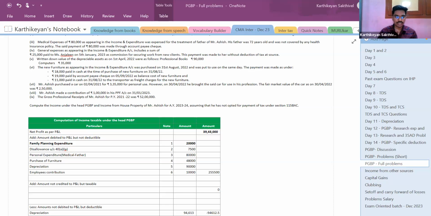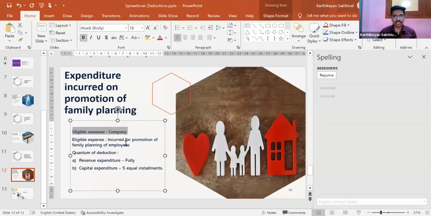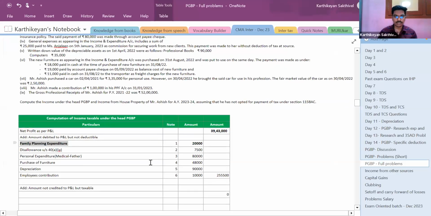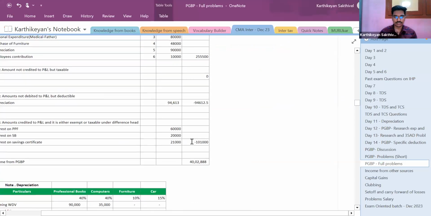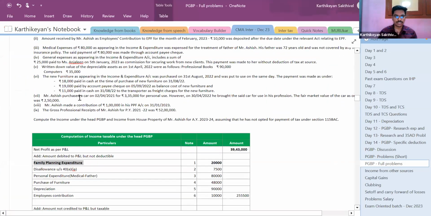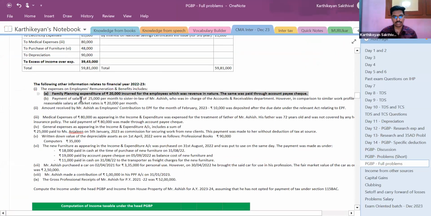Now if you look here, family planning expenditure can only be claimed as an expense by a company. In this case, this person is not a company, correct? So it cannot be claimed as a deduction. This 20,000 cannot be claimed as deduction, number 1.